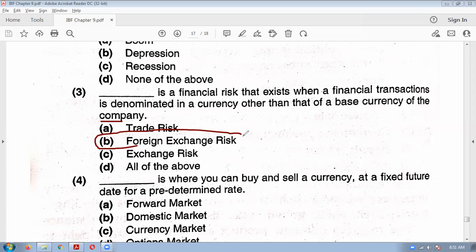So a foreign exchange risk will arise when the transaction is denominated in another country's currency other than the base currency of the country. Okay. So if exports is denoted in US dollar, exchange rate risk will be there. Foreign exchange rate risk will be there. Because India's currency is rupees and dollar is a foreign currency.